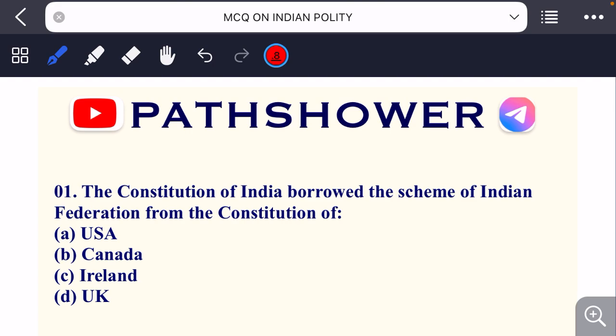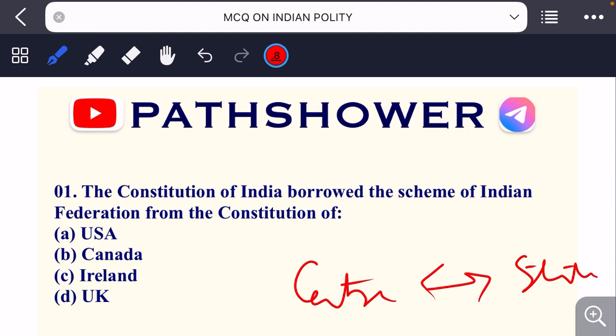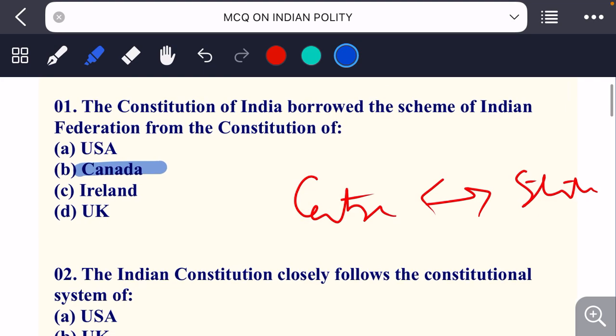So you know that India is a federal state. Why? Because the powers are shared between center and state. So there is a division of power between center and state. And ये हमने कहाँ से लाया है? So the answer here is Canada. So we borrowed this scheme of Indian Federation from the Constitution of Canada.